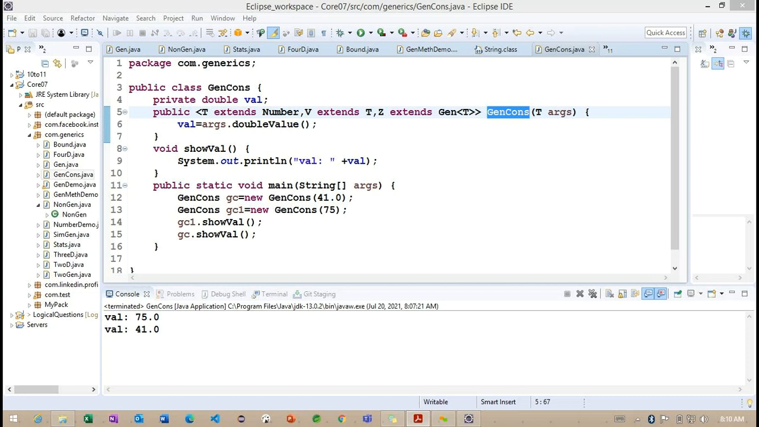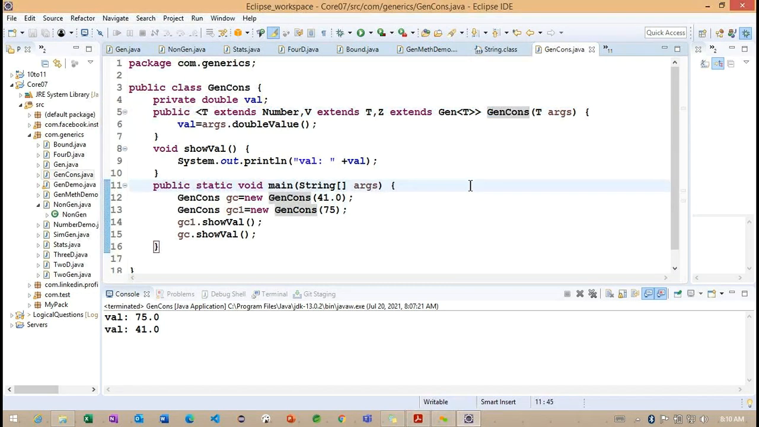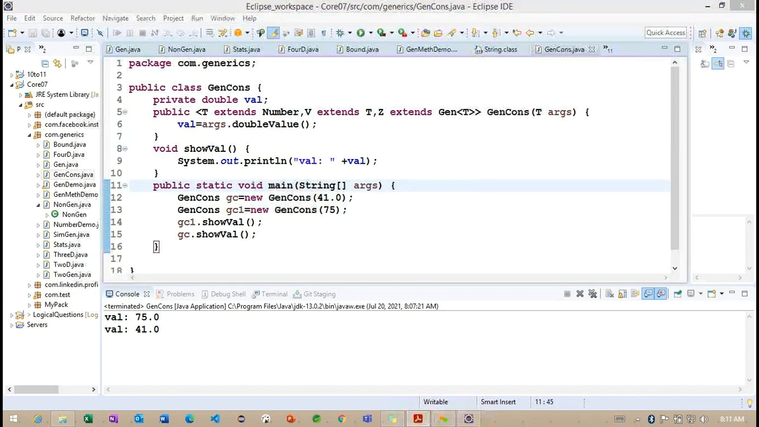Okay. Now, before going to provide one more example here, I just want to confirm. Any questions regarding this particular constructor? Okay. So let me provide the generic interfaces here.